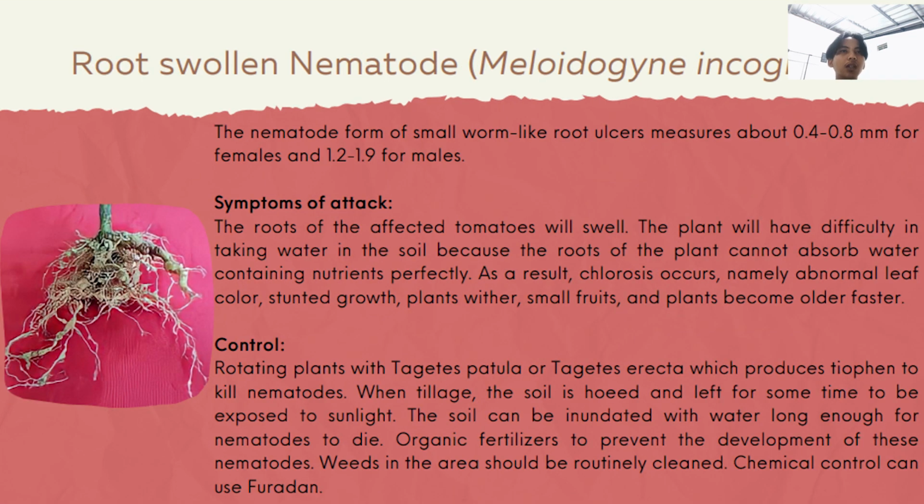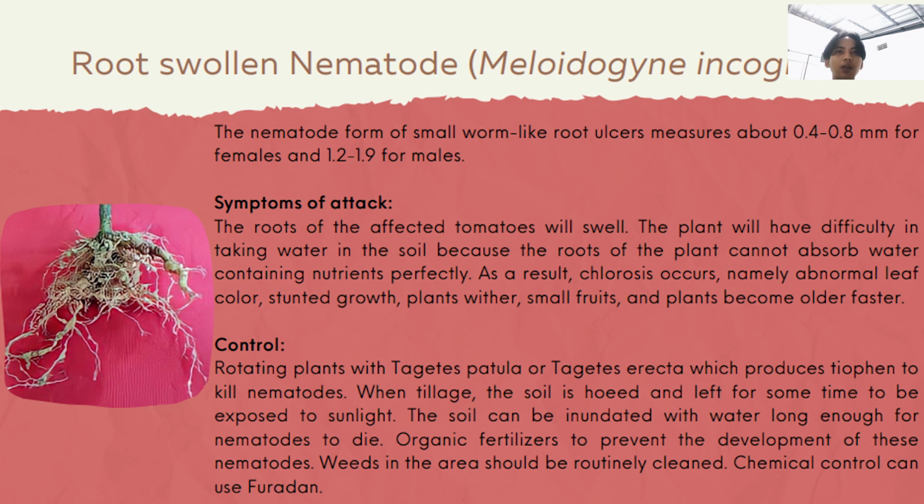Root-knot nematode, or Meloidogyne incognita. The nematode forms small worm-like root bulges, measuring about 0.4 until 0.8 mm for females and 1.2 until 1.9 mm for males. Symptoms of attack: the roots of the affected tomatoes will swell. The plant will have difficulty taking water from the soil because the roots cannot absorb water containing nutrients perfectly. As a result, chlorosis occurs, namely abnormal leaf color, stunted growth, plants wither, small fruit, and plants become older faster.